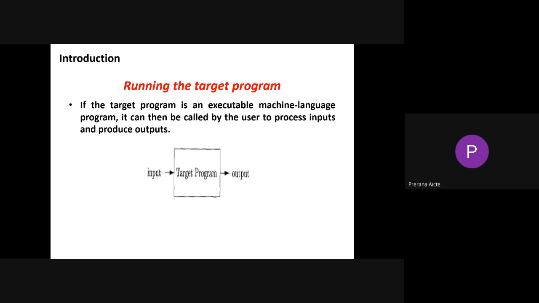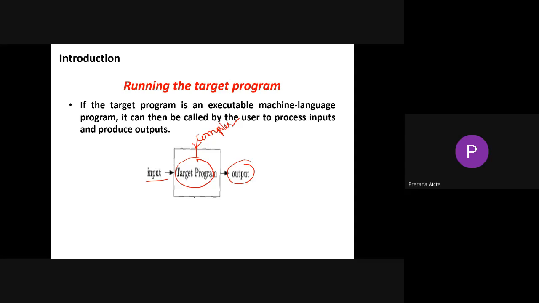Now let's see how to run a target program. If a target program is an executable machine language program, it can be called by the user to process the input and produce the output. This target program is generated by a compiler, and the target program itself gives the output.